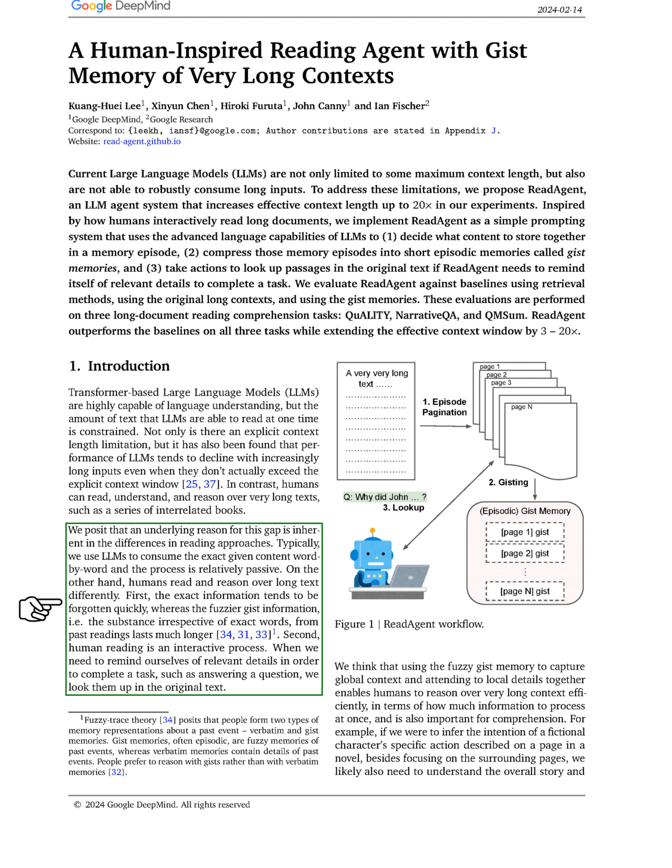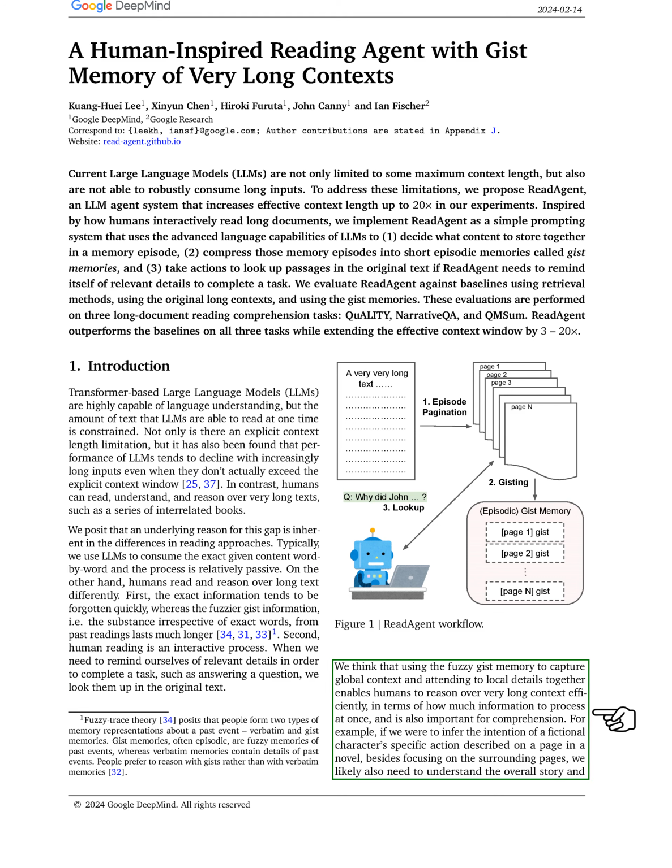We tend to quickly forget the exact wording of what we've read but retain a general understanding, or the gist, of the information for a longer period. Additionally, when we need specific details to perform a task, such as answering a question, we actively search for this information in the text. We argue that this ability to remember the gist of the text and to look up specific details as needed allows humans to efficiently process and comprehend long texts.